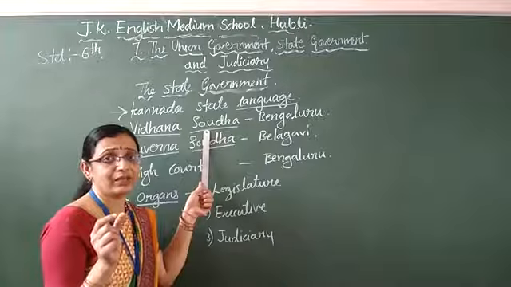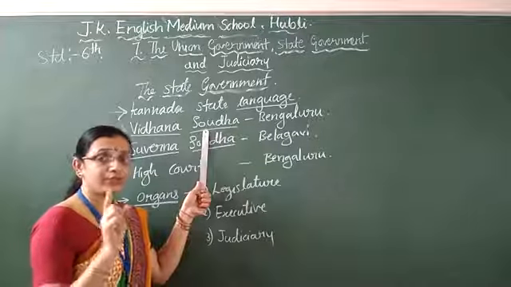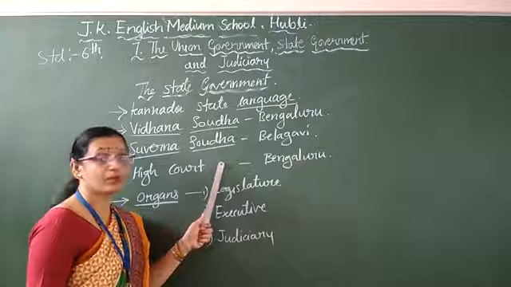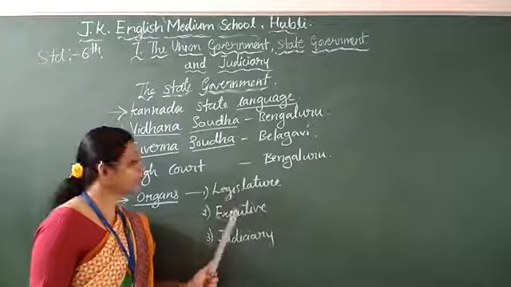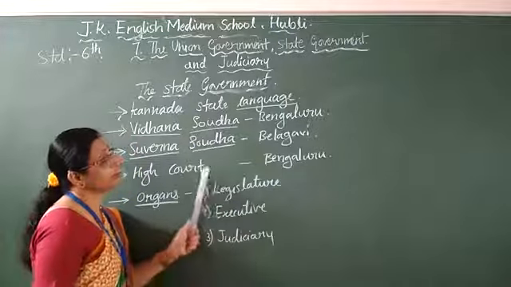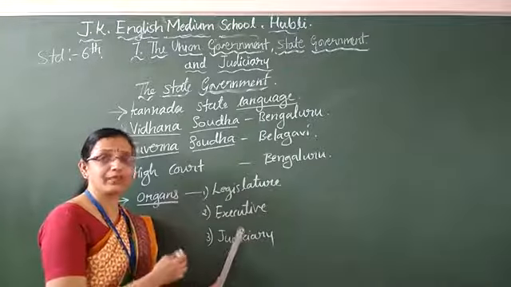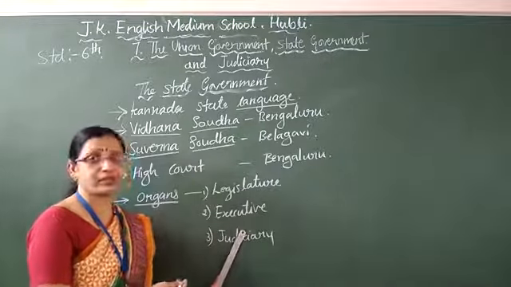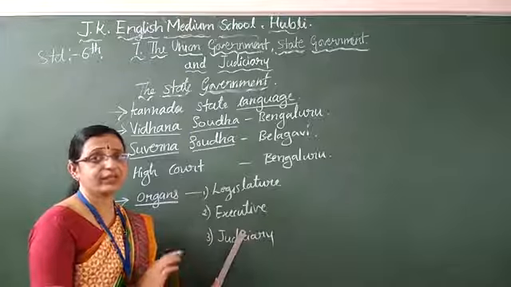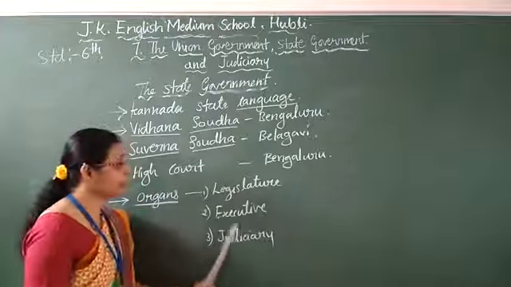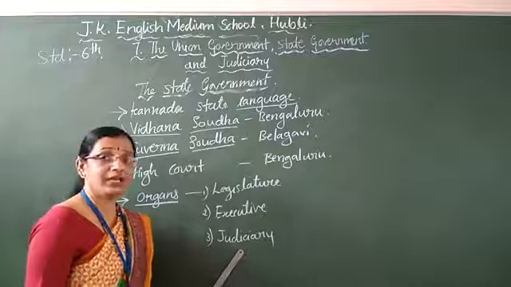Like this, there are little name changes, children. There the president will be there, here in the state government the governor will be there. Like that, it will change. Since you are listening to both sessions clearly, I will teach the comparison so that you understand better. No need to get confused. These three organs I will take in the next class.